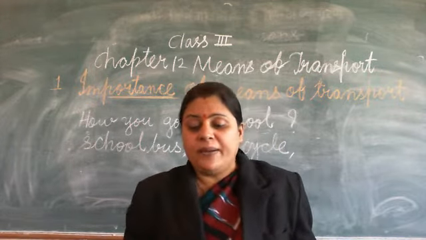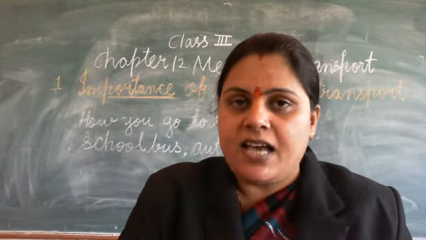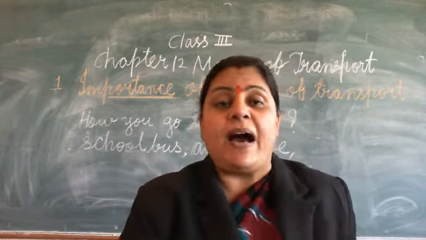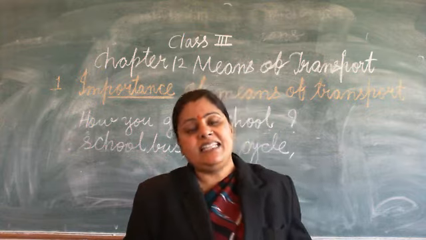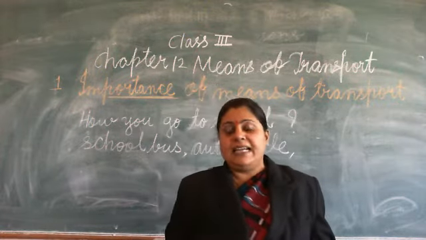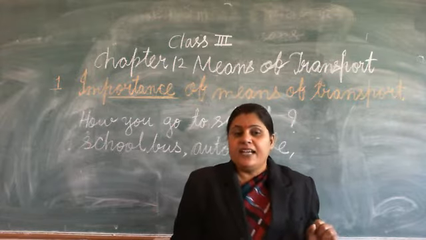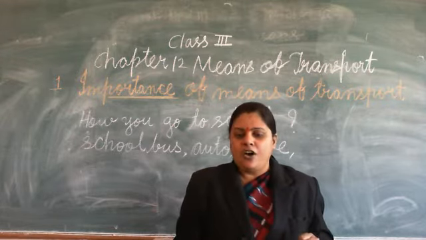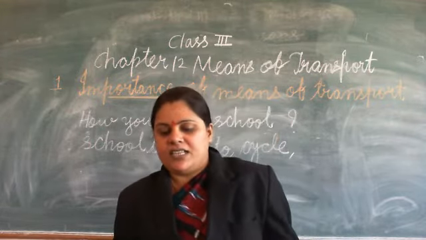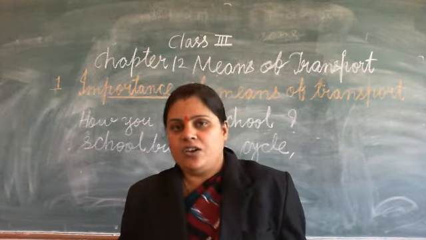Because our government does not authorize us to ride the bike before 18. It is illegal. If we ride the bike before 18, the law of our country does not allow us. It is wrong.